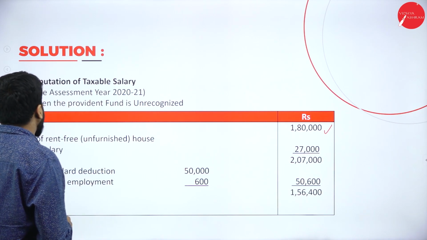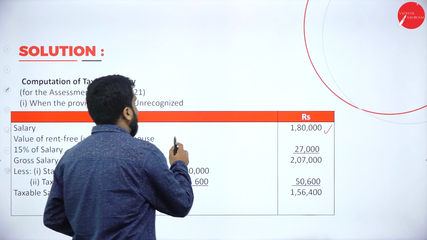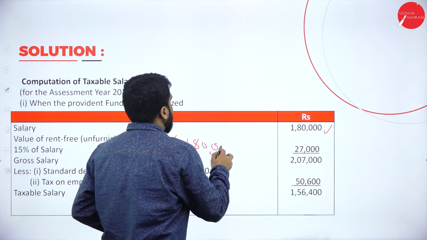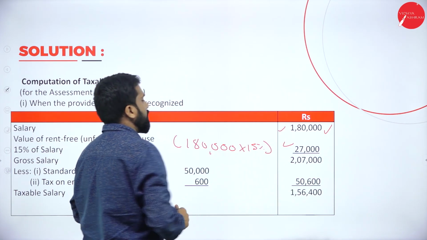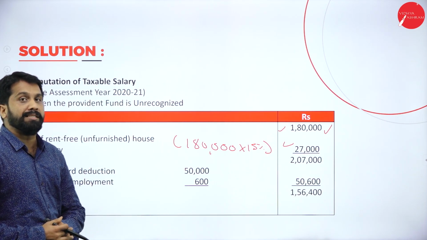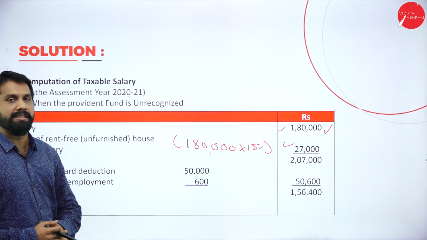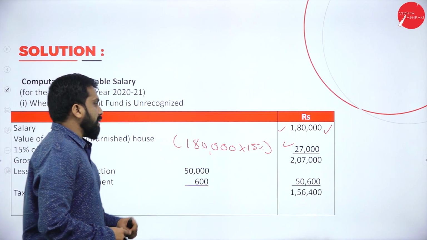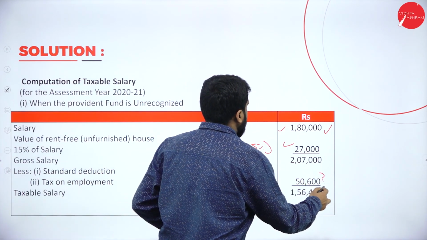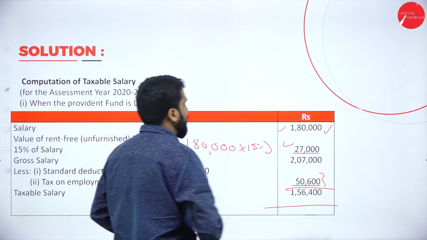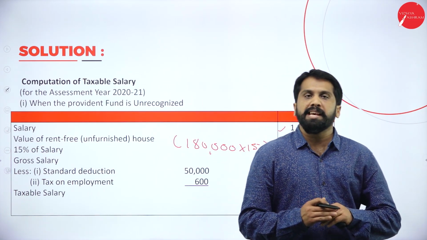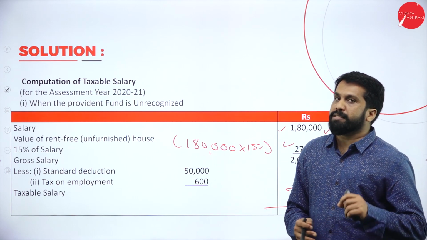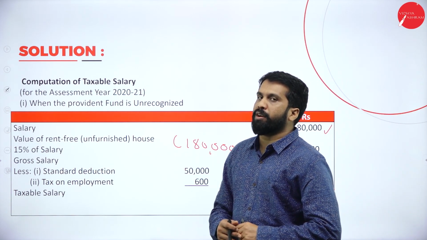Now, rent-free accommodation, 1,80,000 multiplied with 15%, you will get 27,000. What is your answer? 2,07,000. Now, from this, minus 50,600, your answer will be 1,56,400.